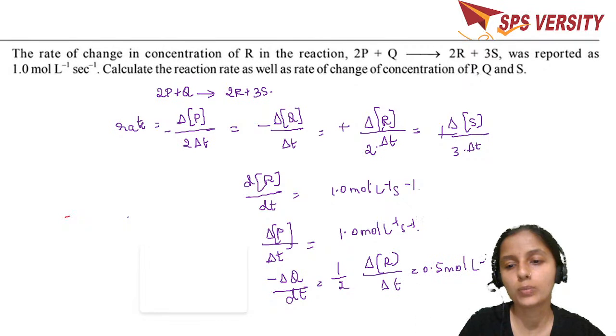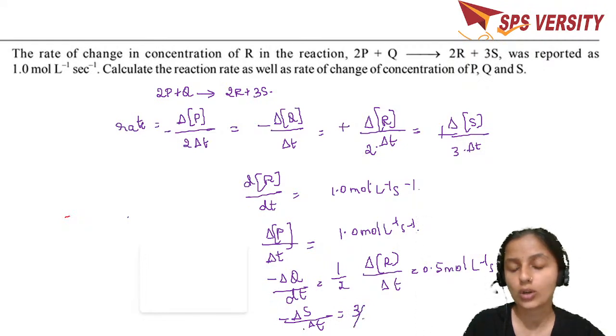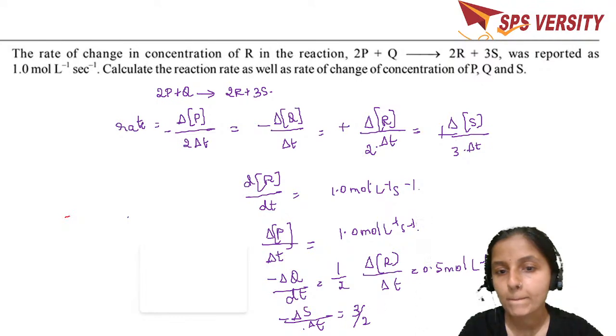Half of this is mole per liter per second, and minus delta S divided by delta T, change, make everything the same way. Then you are going to get, there was 3 over here, 3 comes to the denominator. Wait a minute.